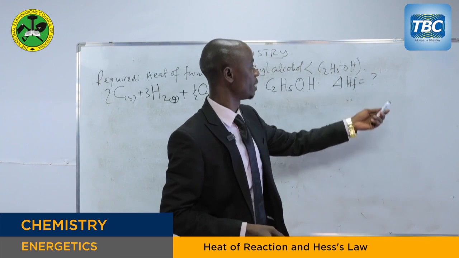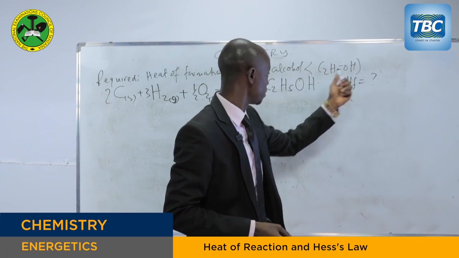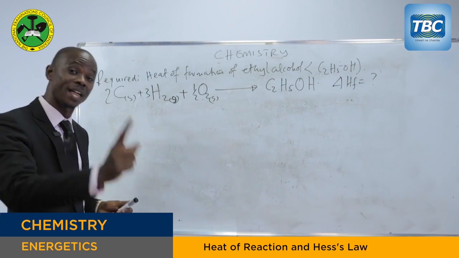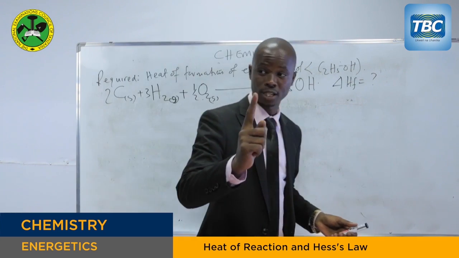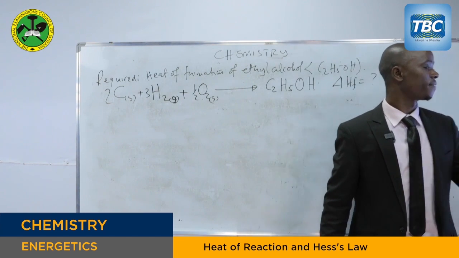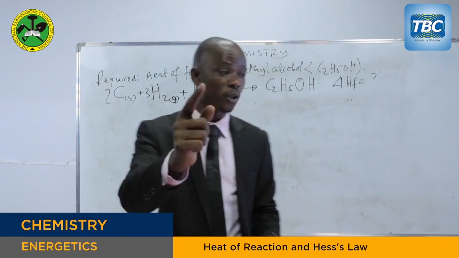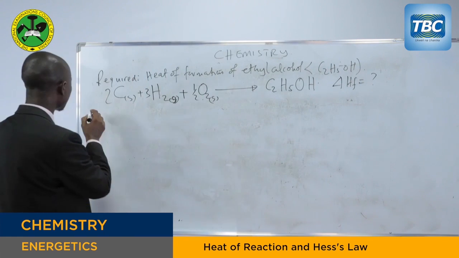But the enthalpy of formation or enthalpy of reaction of this thermochemical equation is missing. So that's what we are looking for. So that is the first skill from the first data given there. Now we go to the other data. What are we given?